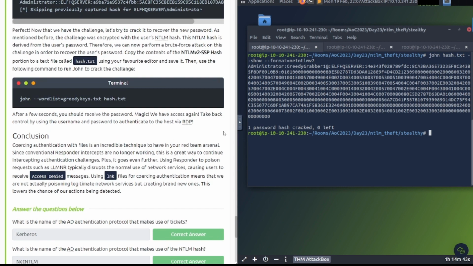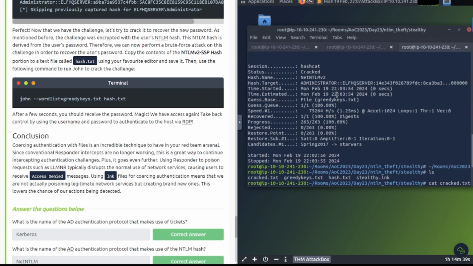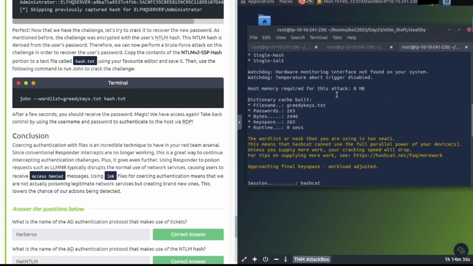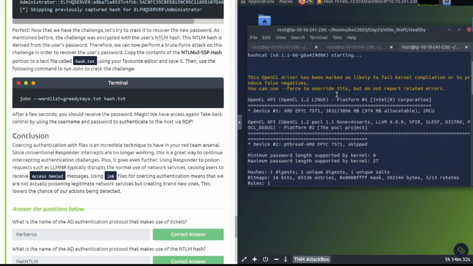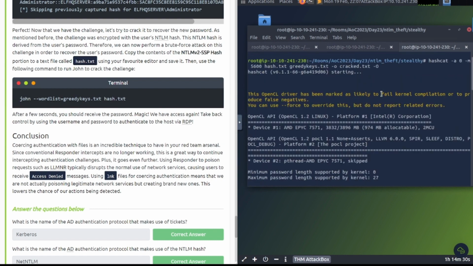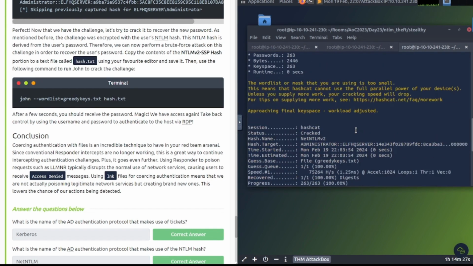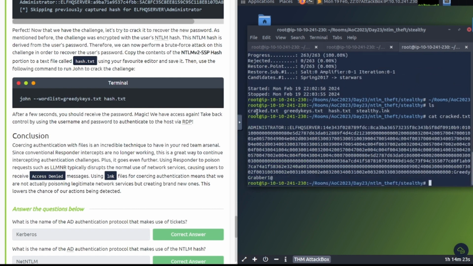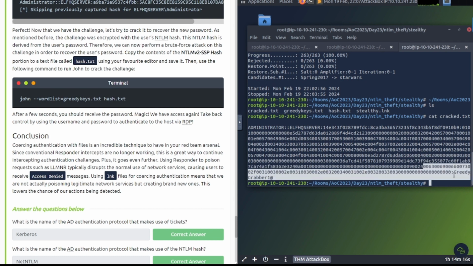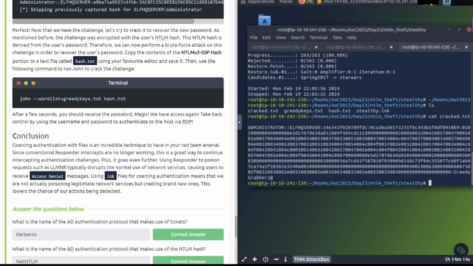All right. But anyway, the password was cracked via John here, and I've also cracked it with Hashcat over here. All right, as you can see, scroll up a little bit here. Oops, went too far. Hashcat. All right. It says cracked right up here, and then go and view the file, which is cracked.txt. That's what I outputted the stuff into. And you can see the password down here at the bottom, right there. So you can do it both ways. I prefer using Hashcat, honestly, in the real world.